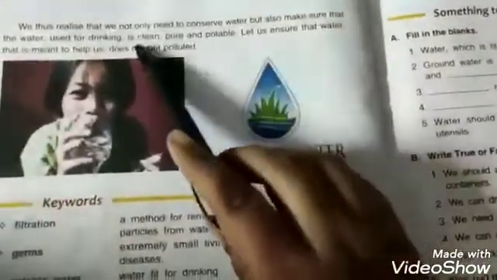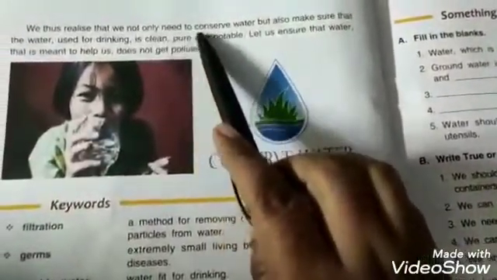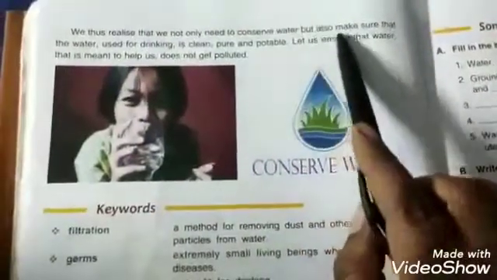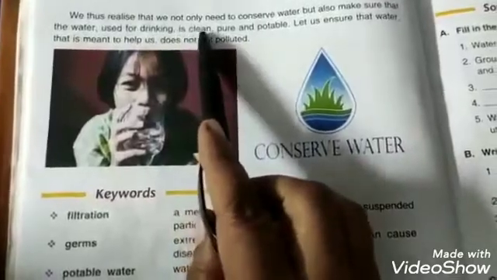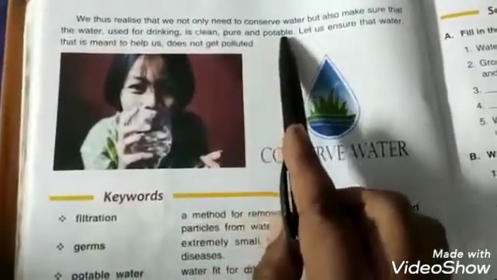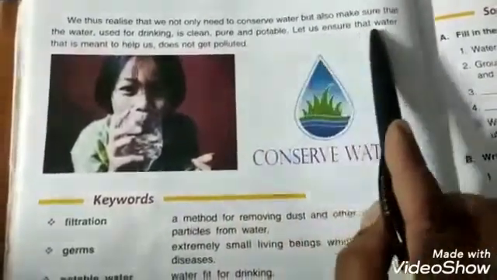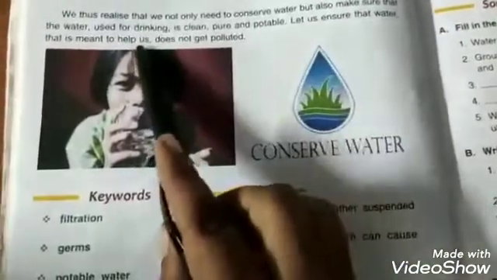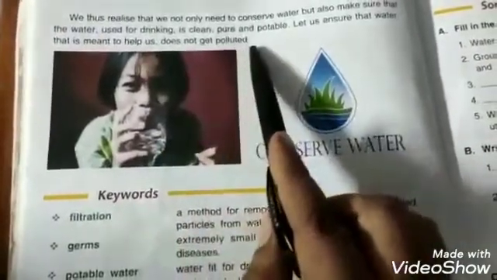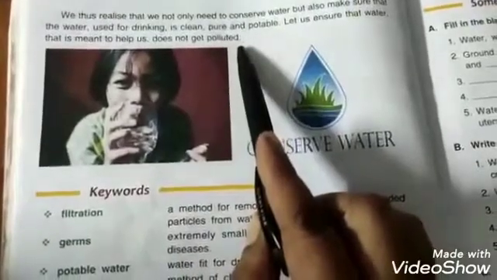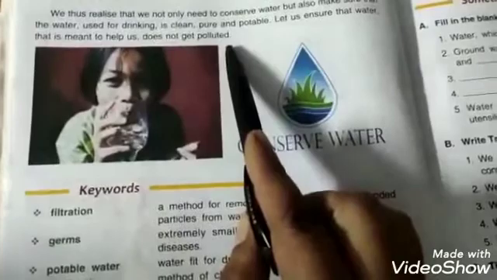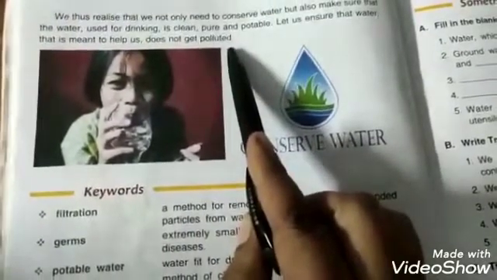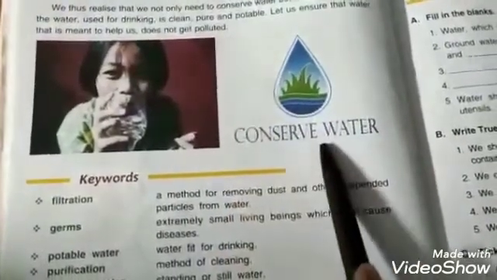We thus realize that we not only need to conserve water but also make sure that the water used for drinking is clean, pure and potable. Let us ensure that water that is meant to help us does not get polluted. It means we should always drink pure and clean water to be healthy and fit. And we should also conserve water.